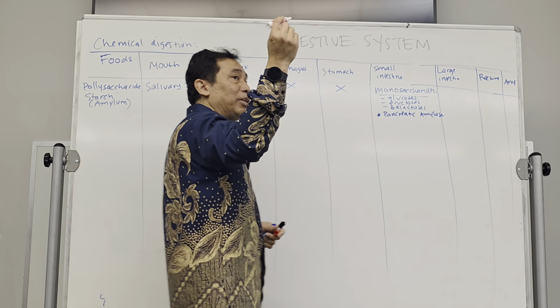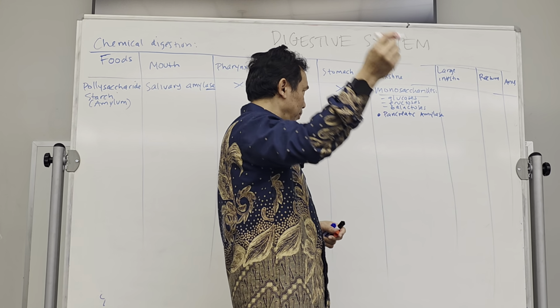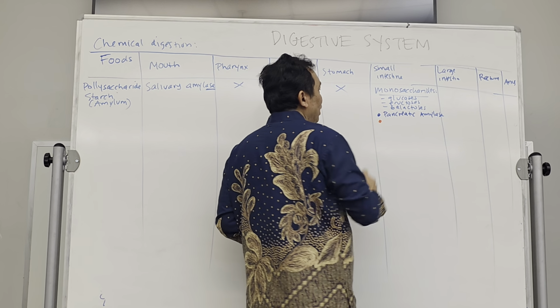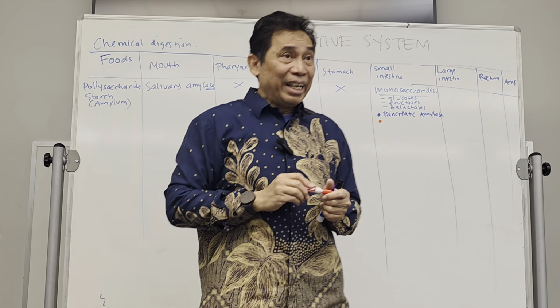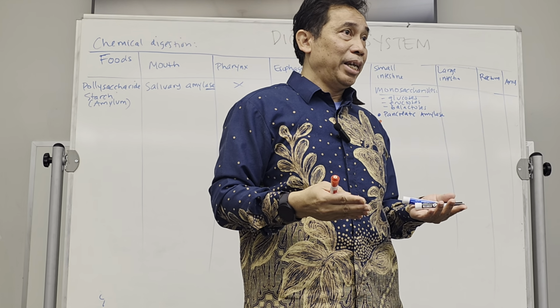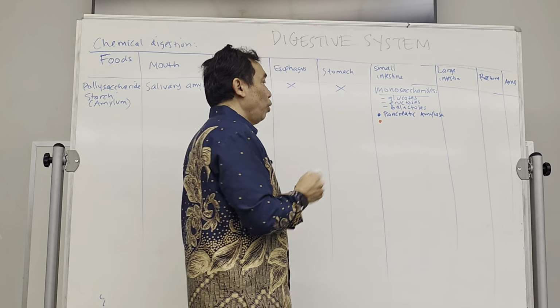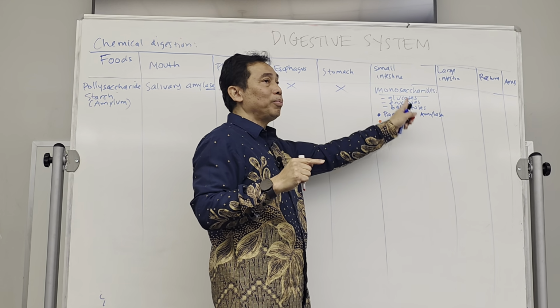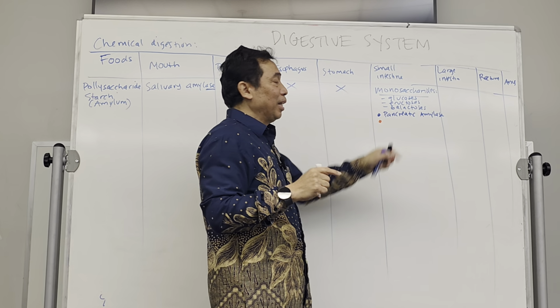Okay, now we're going to use a different color of this marker. The red one is for the enzyme produced by the duodenum itself. So the red color will be enzyme produced by the duodenum, the blue one produced by the pancreas.